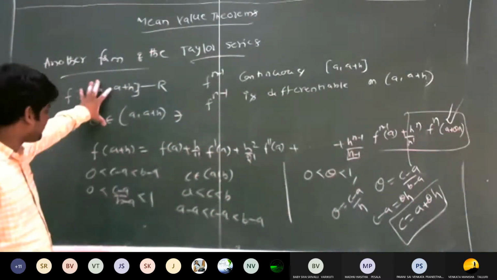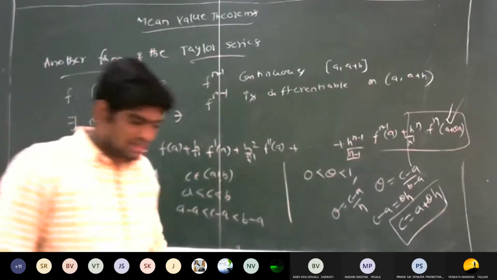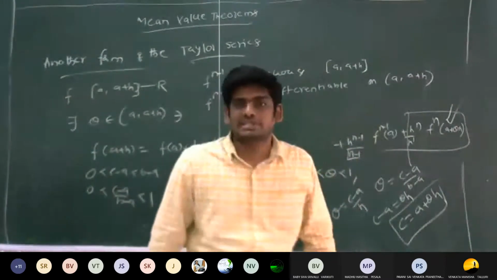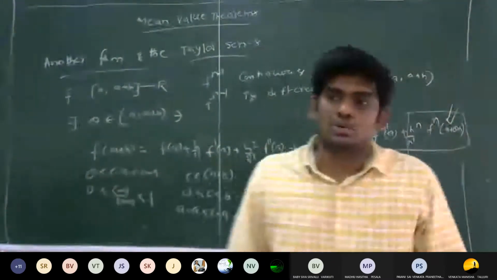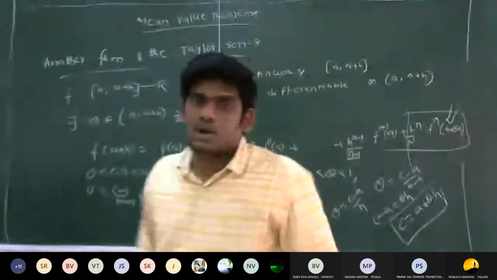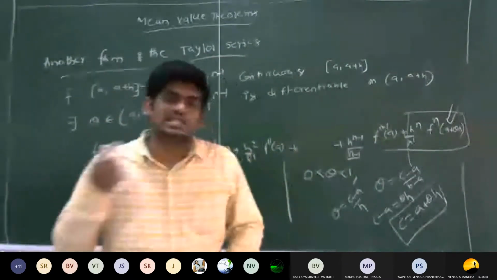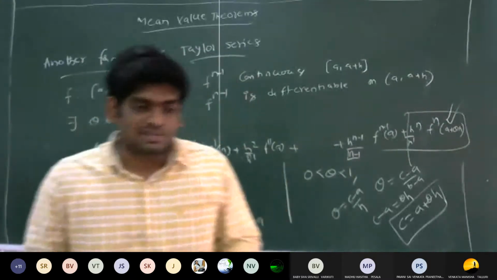So we are writing two Taylor series formulas. What is the first one? f of x is equal to f of a plus x minus a by 1 factorial into f dash of a plus x minus a whole square by 2 factorial into f double dash of a plus and so on, plus x minus a whole power n by n factorial into f n of c.